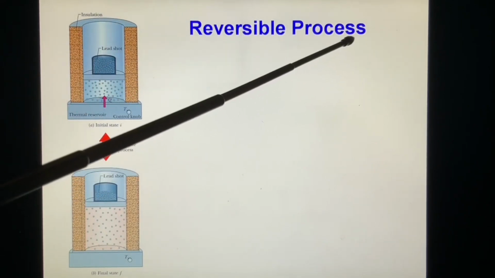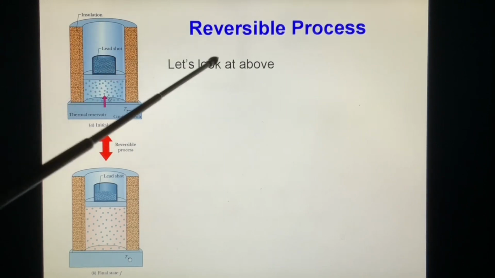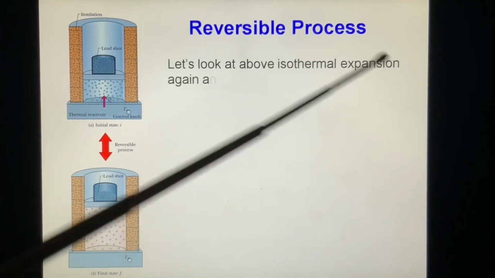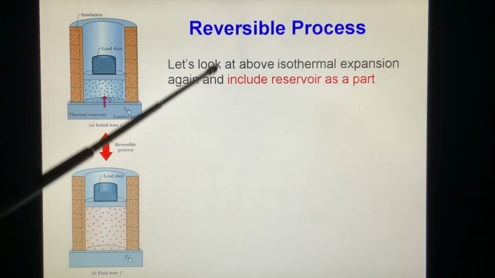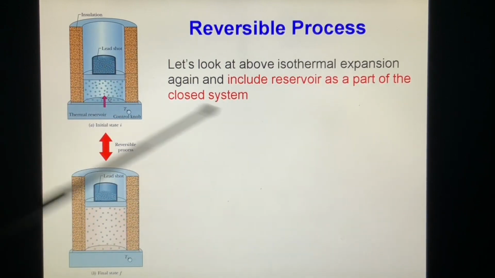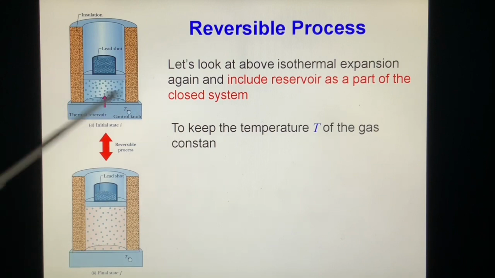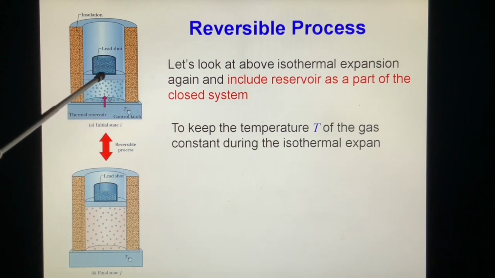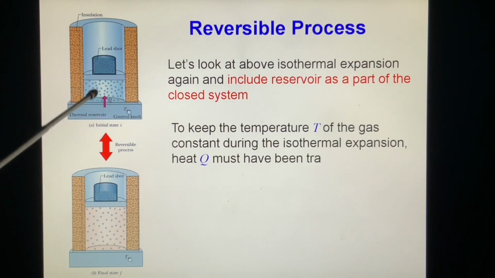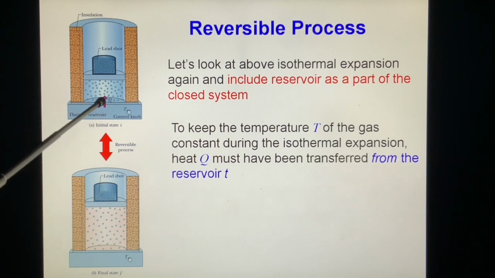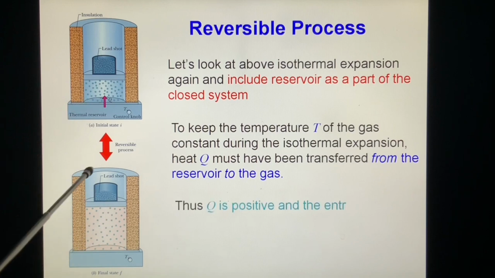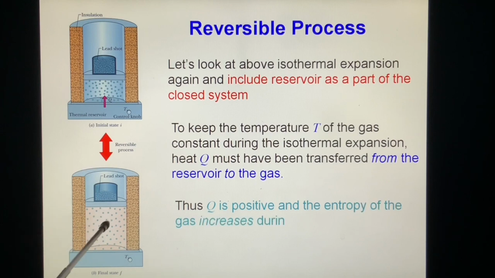Reversible process. Let's look at the above isothermal expansion again, and include the reservoir as a part of the closed system. So this is a reservoir, this is just some gas. To keep the temperature T of the gas constant during the isothermal expansion, heat Q must be transferred from the reservoir to the gas. That is, Q is positive because the gas system absorbs the heat.